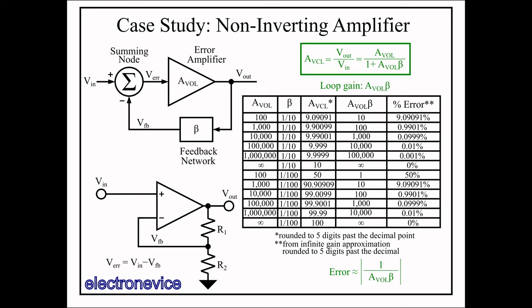So here we see that with open loop gains that are not much higher than the ideal closed loop gain, we see significant errors, because there's not enough loop gain to enforce the ideal result. And in order to get around 1% error, you need to have a loop gain of at least 100. We can see that the parameter that matters for percent error from the ideal is the loop gain, and the specific values of beta and AVOL do not matter. And the magnitude of the error is approximately equal to 1 over the loop gain.